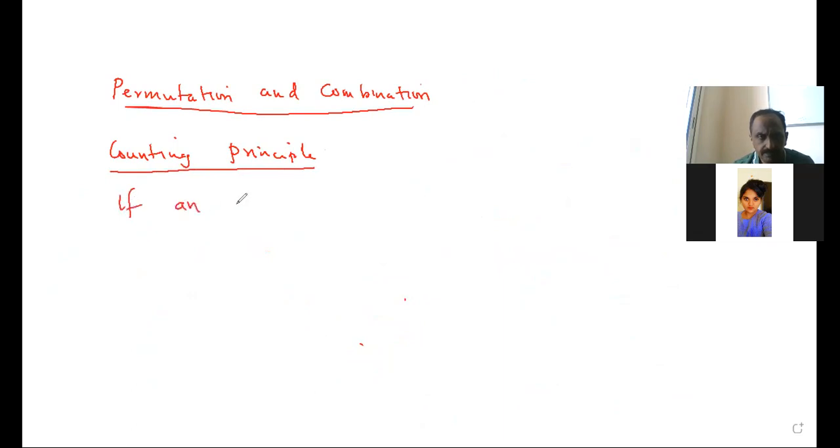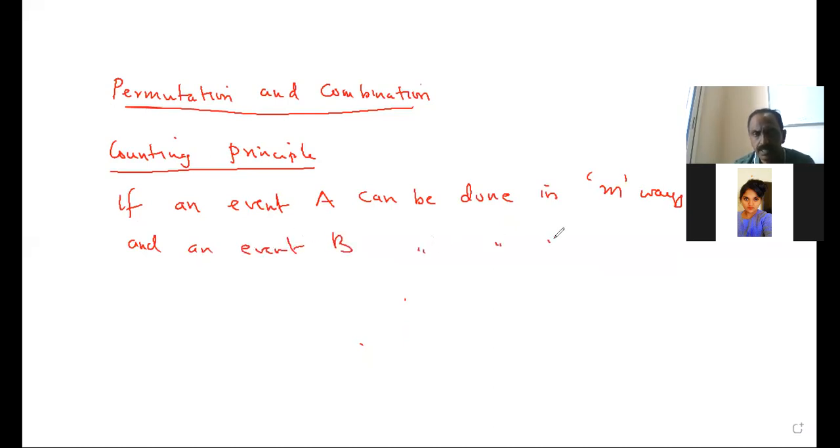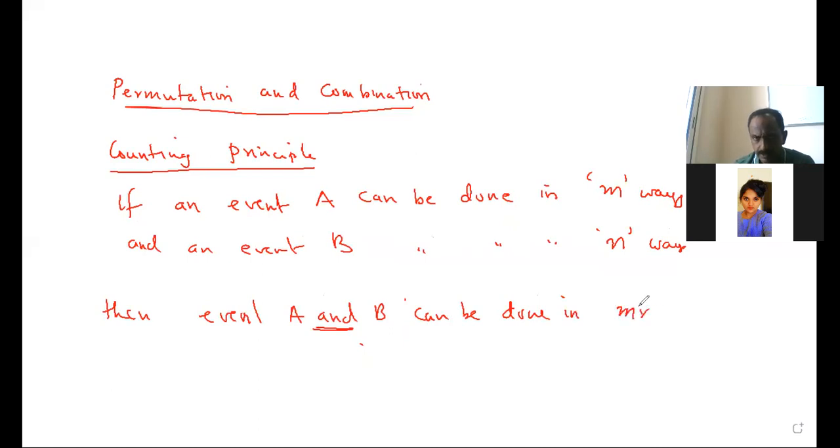If an event A can be done in M ways, and an event B can be done in N ways, then event A and B can be done in M into N ways.